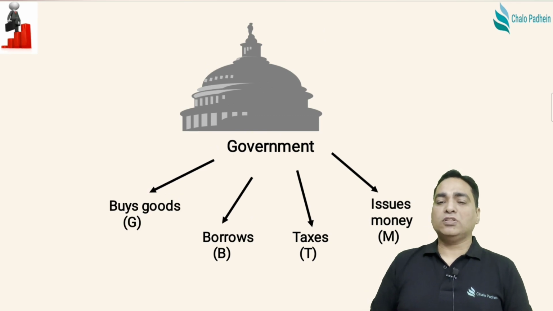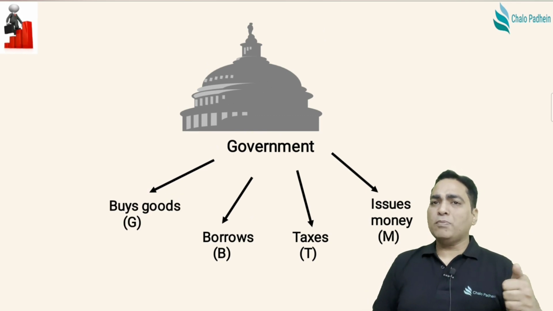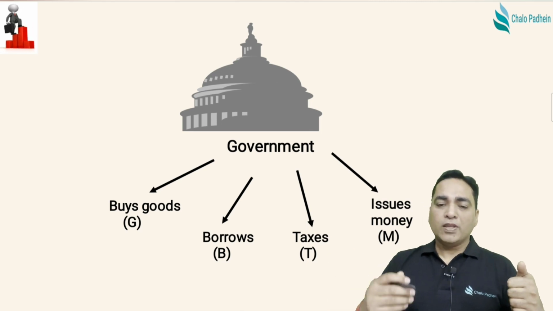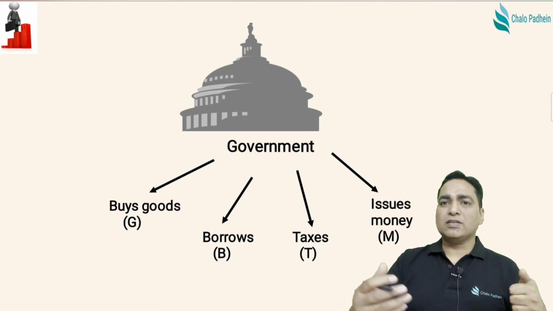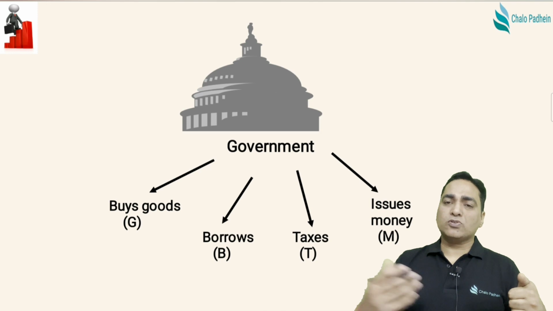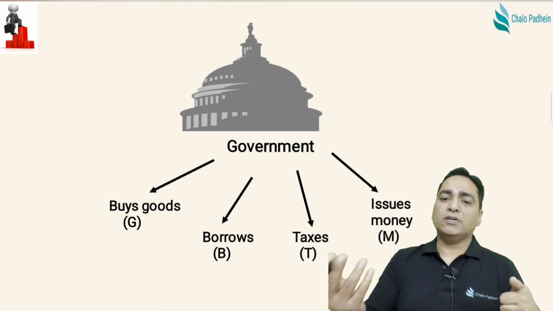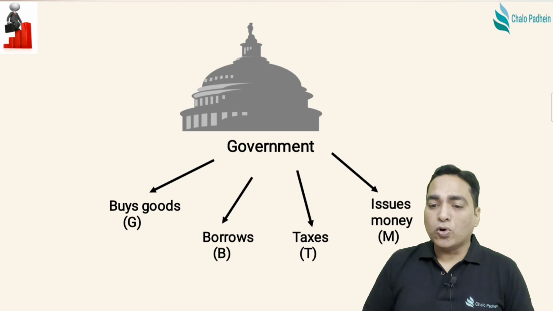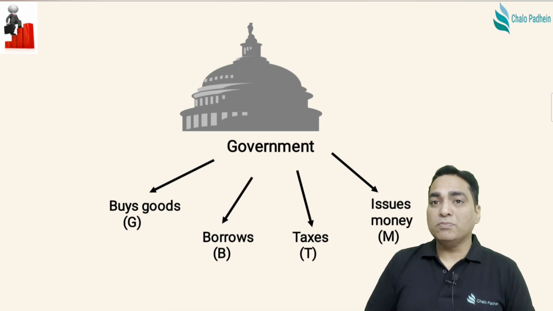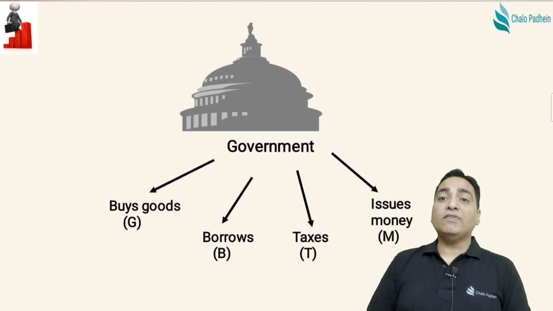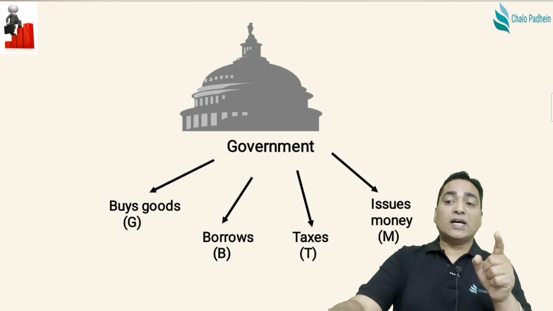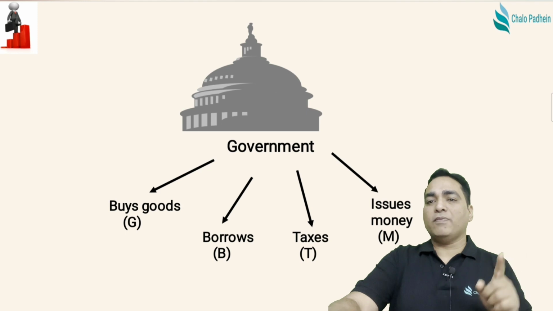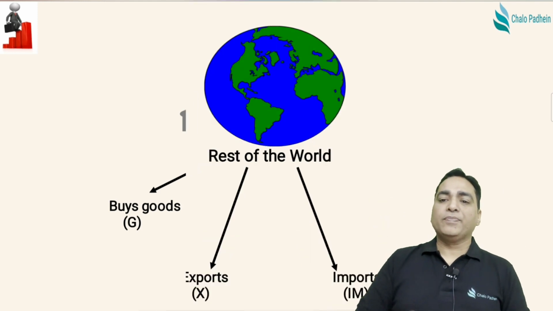After this, the government. What does the government do? The government also buys the goods. Government बहुत सारी स्कीमें चलाती है, ठीक है? रोटी दाल स्कीम, आटा दाल स्कीम और वेलफेयर स्कीम्स. सो बहुत सारी ऐसी स्कीमें, वन नेम और दी अदर, गवर्नमेंट चलाती है. So they buy the goods, they borrow the money, they collect the taxes, they even issue the money. These are all the tasks being performed by the government of any country.